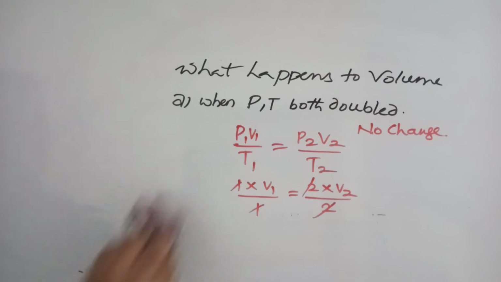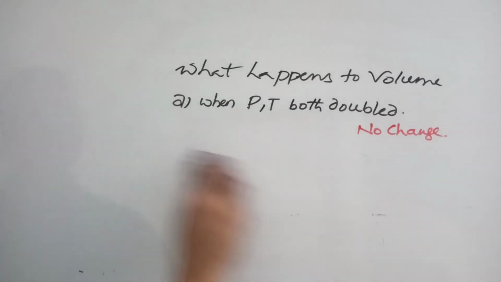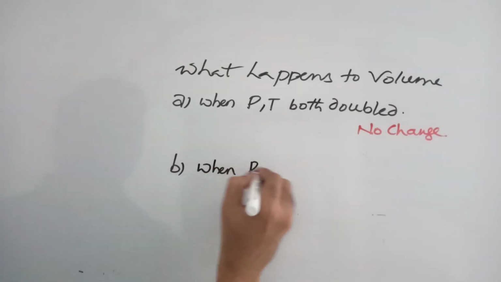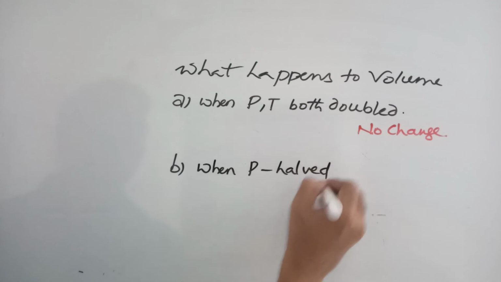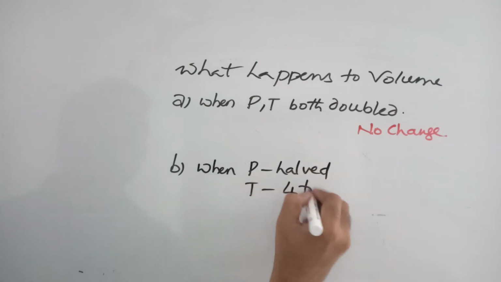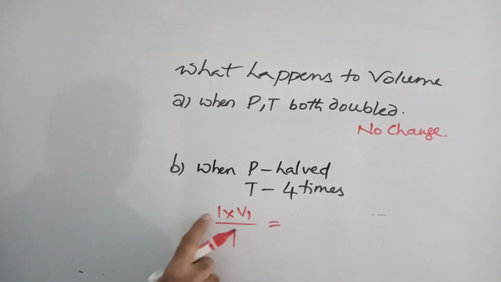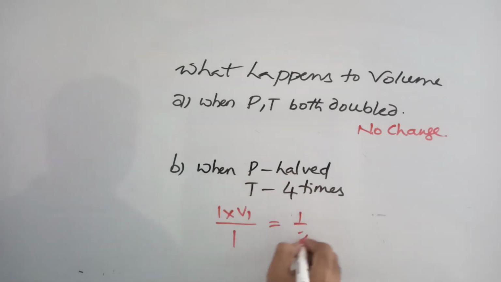Otherwise, one more question I will give you. You can apply similar formula for this kind of questions. See this one: when pressure is halved, temperature is increased 4 times. In this kind of case, what happens? The formula is P1 V1 by T1 is equal to P2 V2 by T2, so 1 into V1 by 1. I am taking P1 as 1, T1 as 1. Pressure halved, that means pressure is 1 by 2.